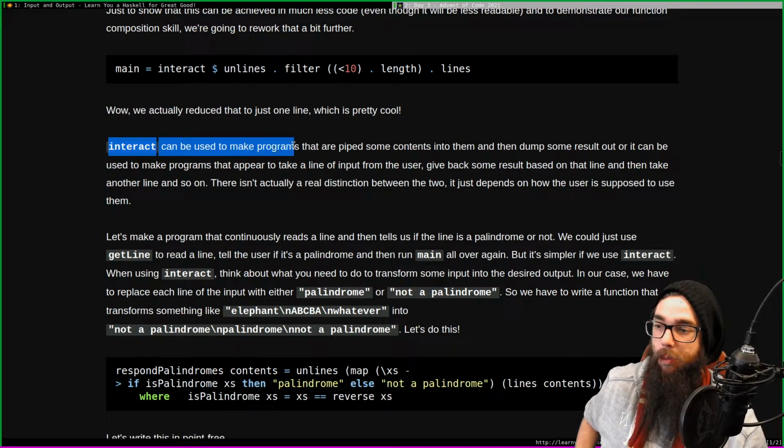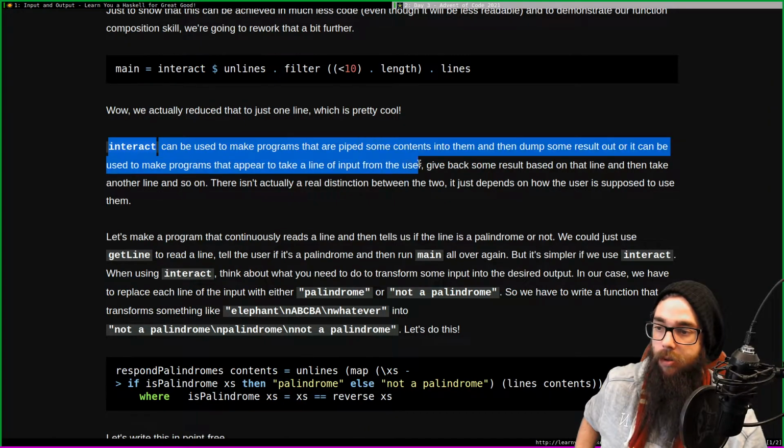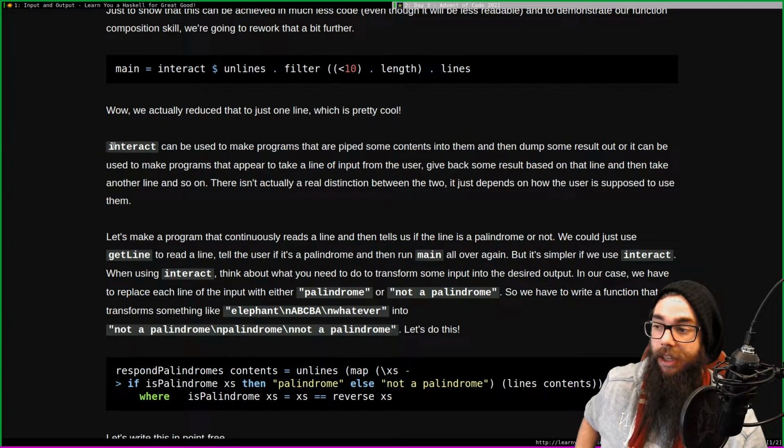Interact can be used to make programs that are piped some contents into them and then dump out the result, or it can be used to make programs that appear to take a line of inputs from the user and give back some result based on that line, and then take another line and so on. I kind of like interact. There isn't actually a real distinction between the two, it just depends on how the user is supposed to use them.